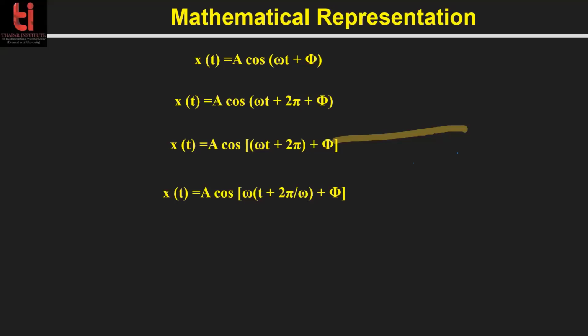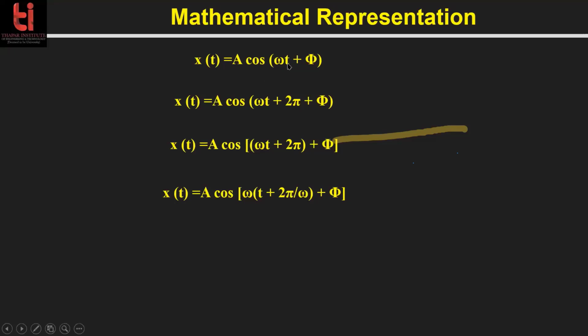Sir, could you please repeat this part? Okay. We start from here. So this is the solution or the equation of simple harmonic motion. And here this phi is the phase difference. This t is the time at which we are measuring the position of the mass, and that position is x.